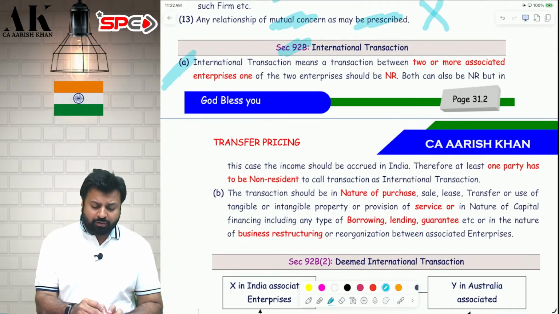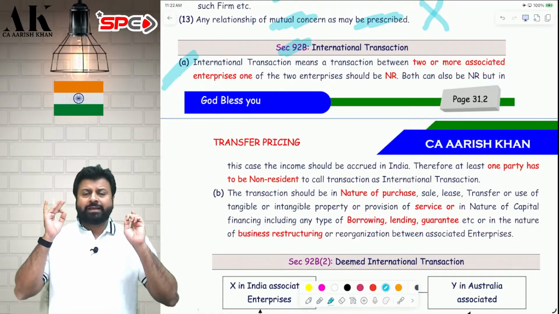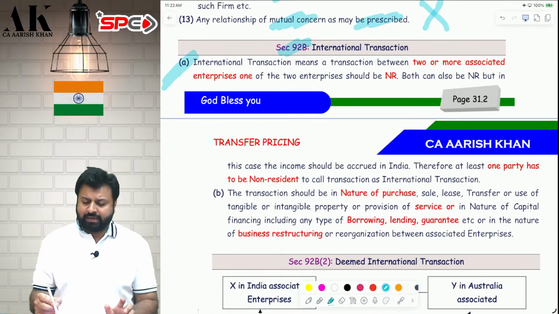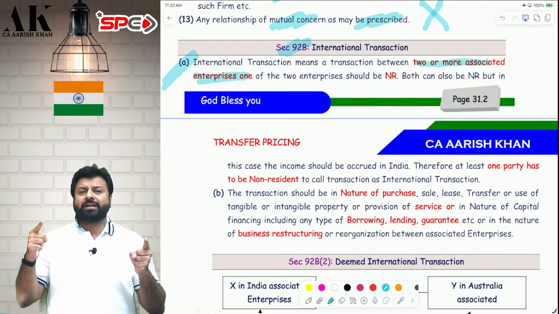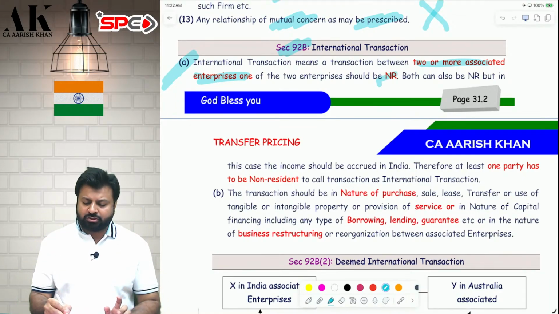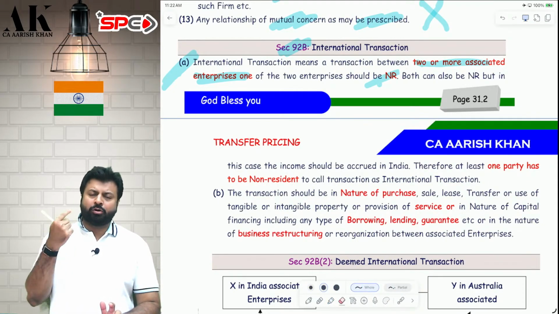First of all, let's talk about the basic meaning of international transaction. Sir, what do you mean by the term international transaction? It can be called an international transaction if it is entered between 2 or more associate enterprises. The transaction has to be entered between associate enterprises and one of the parties should be non-resident. One of them should be non-resident. Sir, can both be non-resident? Yes, both can also be non-resident.